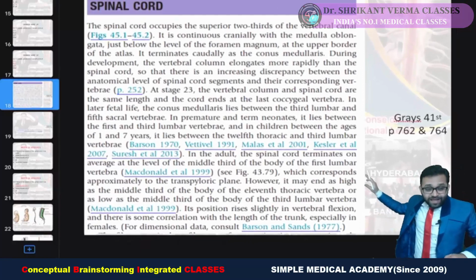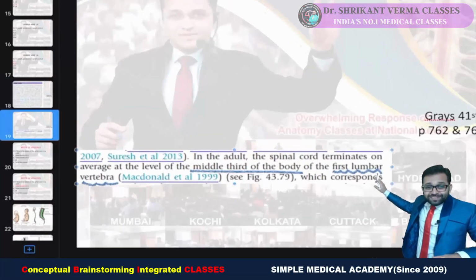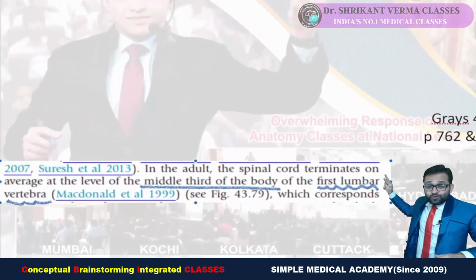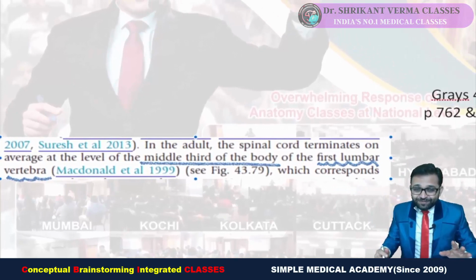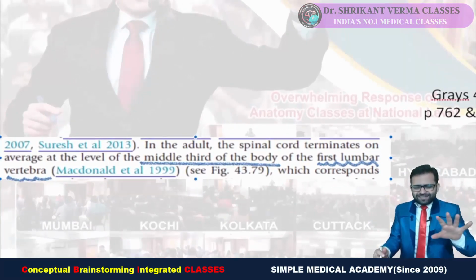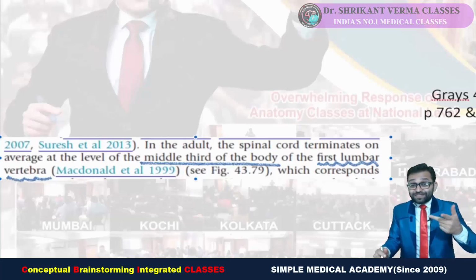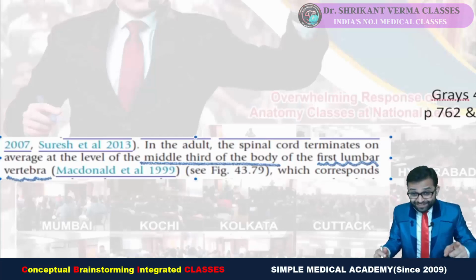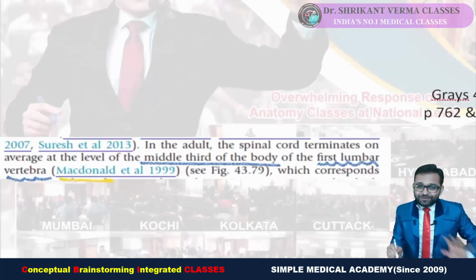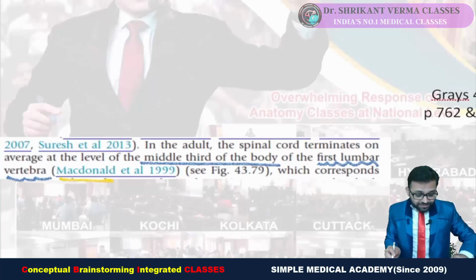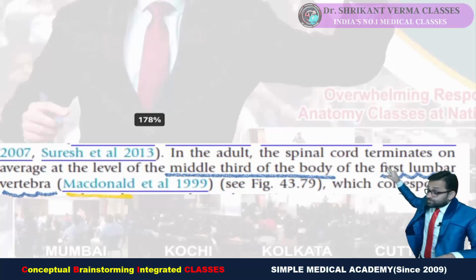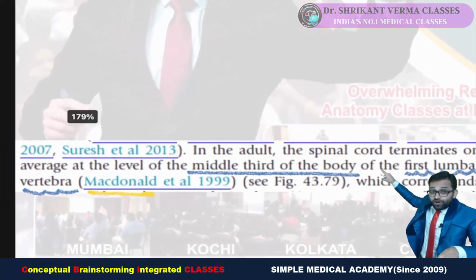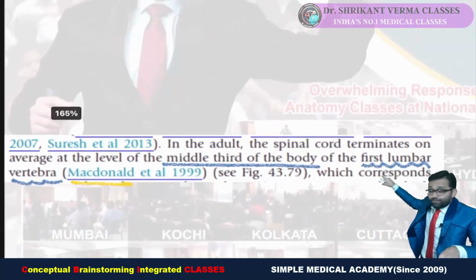Okay, here a few lines are written, and I told you in the classes that there are two anatomists, Suresh and McDonald. In our live classes I told you how to remember, in a funny way, not by rote. Suresh, Ramesh, there is an ad of 5 Star, but that Suresh is not eating 5 Star, he is eating McDonald's. Okay, a funny way. Suresh and McDonald did experiments and told the different variation. Now in adult, the spinal cord terminates on average at the level of the middle third of the body of the first lumbar vertebra.